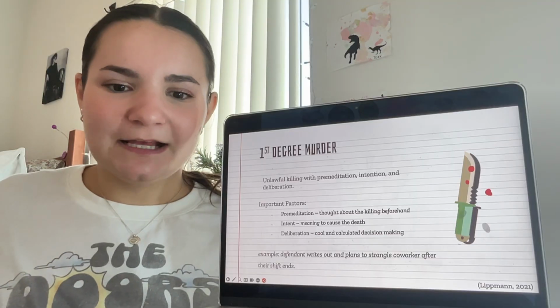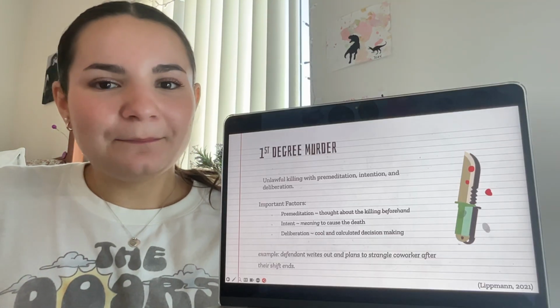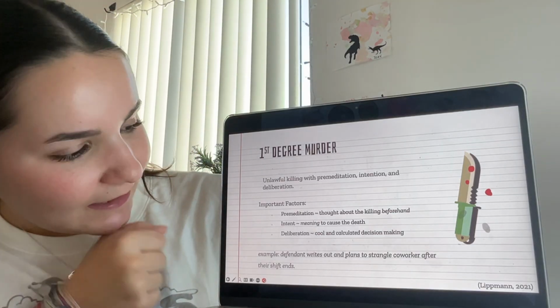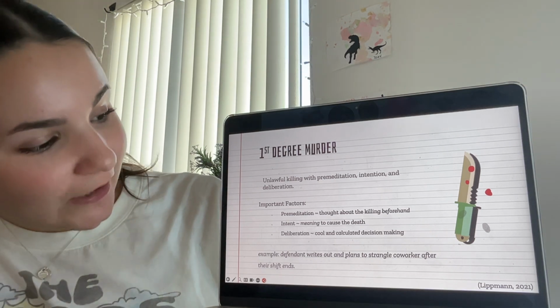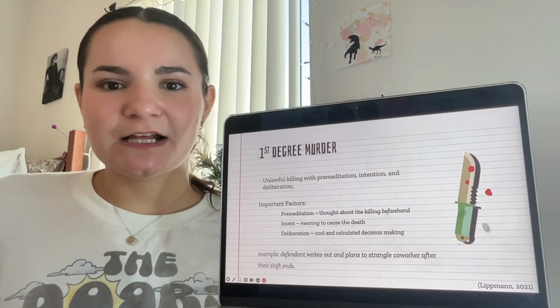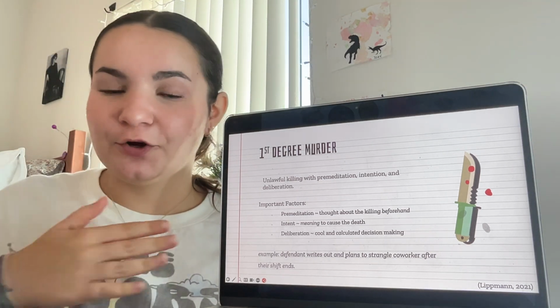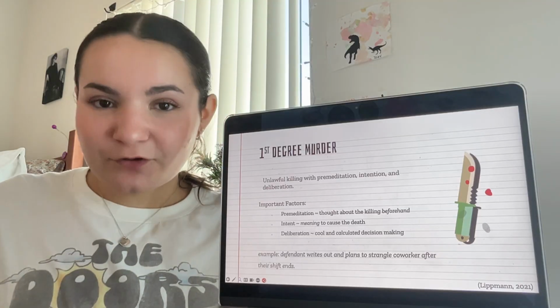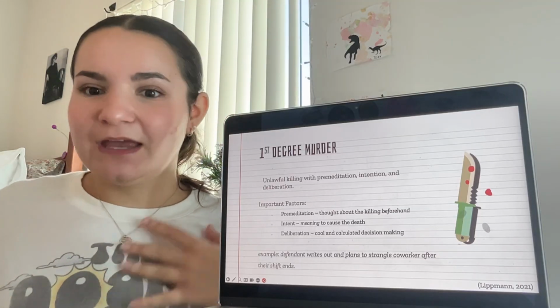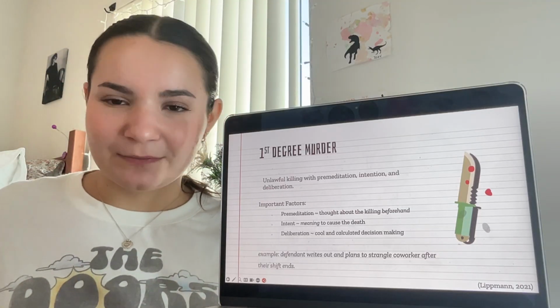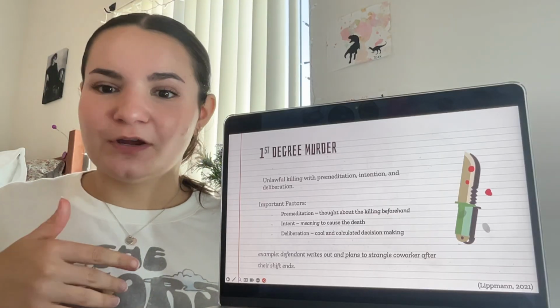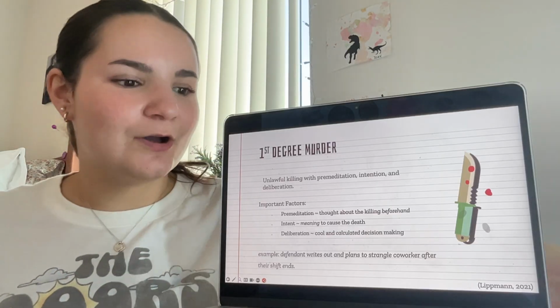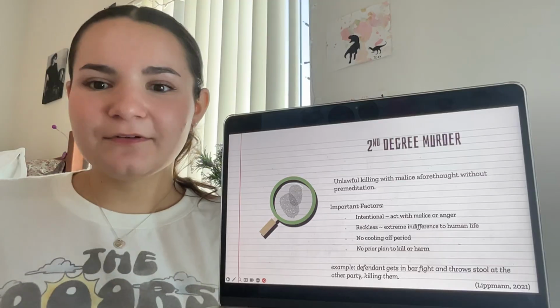Now, let's get an example of this. An example might be, the defendant writes out and plans to strangle a coworker after their shift ends. So maybe they made a plan of how they were going to hurt this coworker. They lay in wait for the coworker, and then when they came out, they attacked, strangled, resulting in the victim's death. This would be a first degree premeditated murder. Let's keep going.